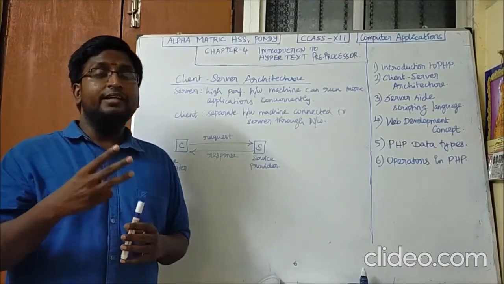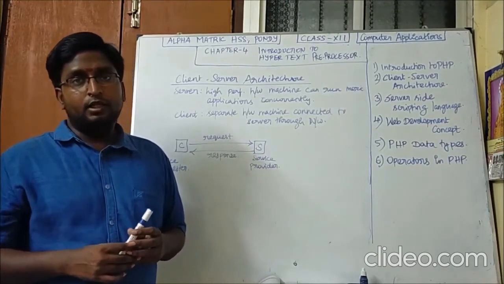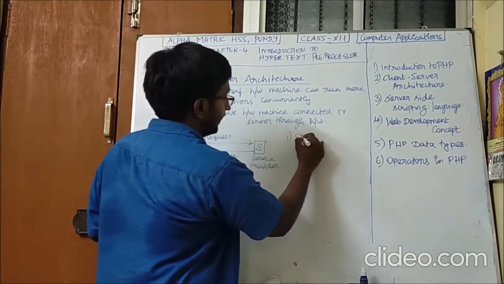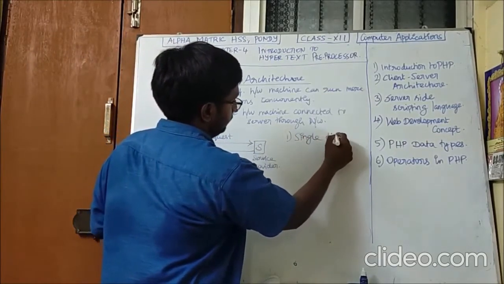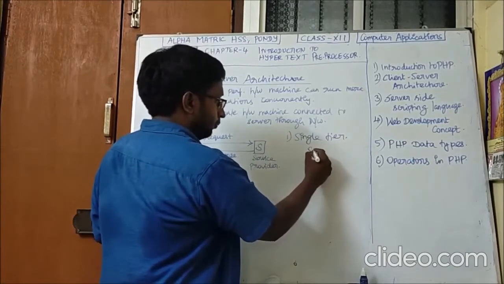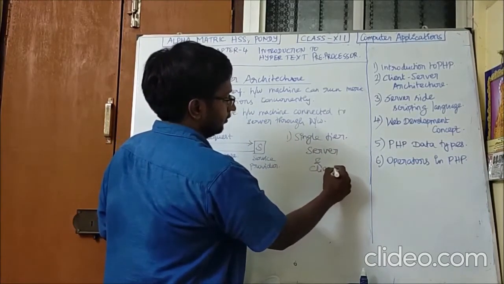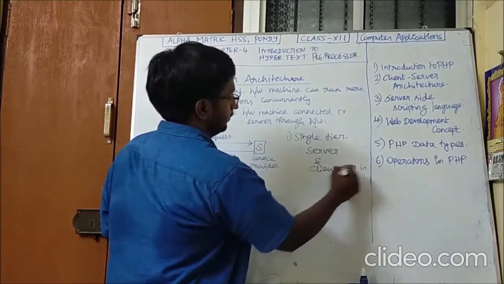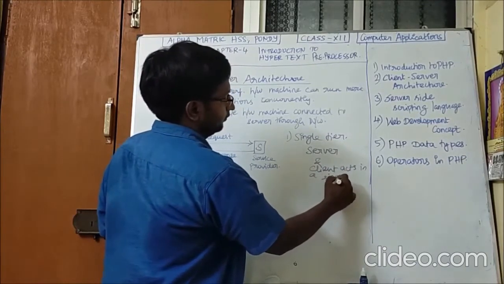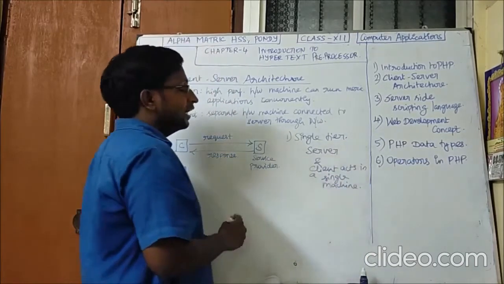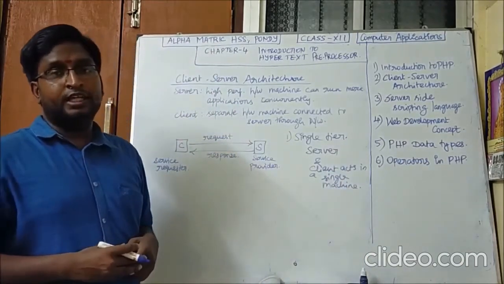There are three types of architecture we are going to discuss. The first one is single-tier architecture. Both the server and client act in a single machine. There will be no intermediate layers.